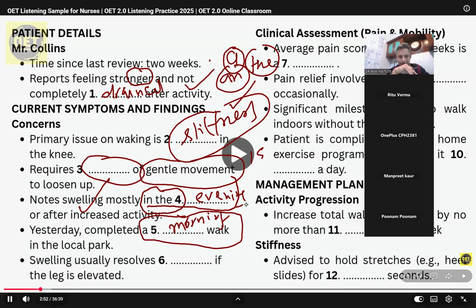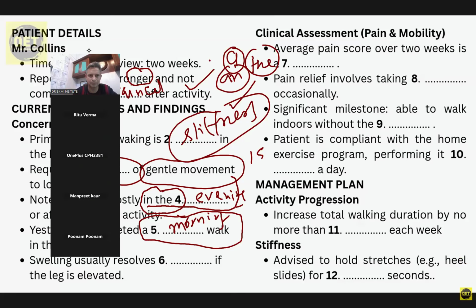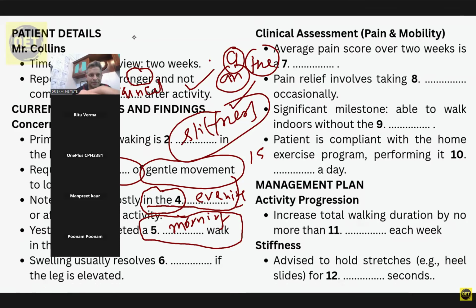Okay. Is it warm to the touch? Is it painful when you press on it? It's not particularly warm, no, and it's not really painful to touch, just feels a bit tight and full. It usually goes down overnight if I elevate my leg. Okay, thank you for sharing that.